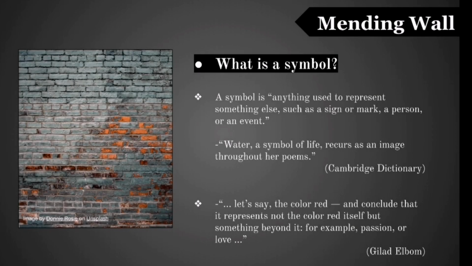Let's start with the definition of a symbol. A symbol is anything used to represent something else such as a sign or mark, a person or an event. Take a look at this first example. It talks about water being a symbol of life. And the second example talks about the color red being related to passion or love.